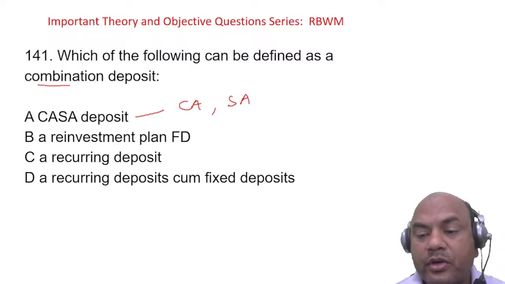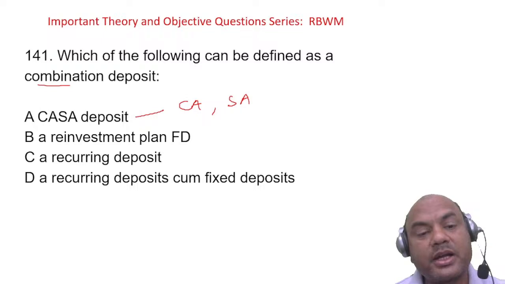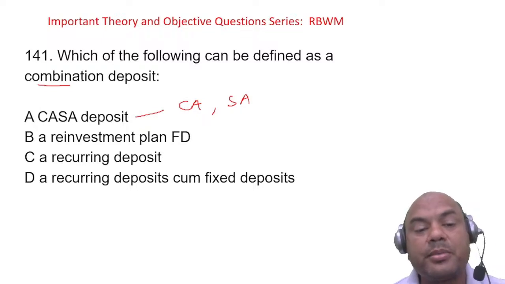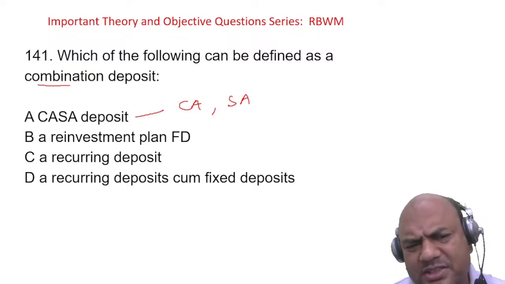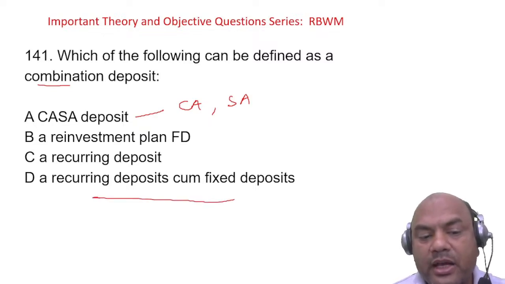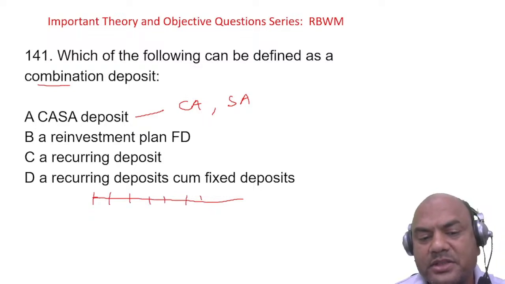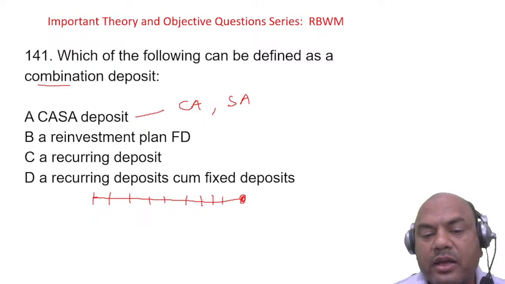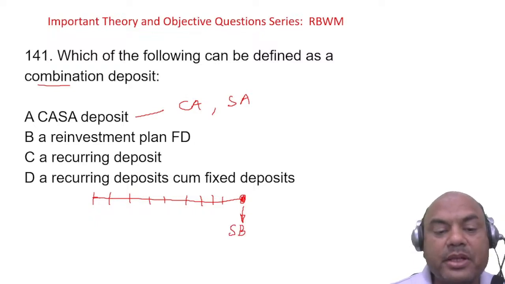So what is the exact definition of a combination deposit? A combination deposit is a deposit product that combines features of more than one deposit product. Recurring cum FD means here I go on depositing for, let's say, 11 months, and on maturity I get the full amount along with the interest. This full amount is transferred to my savings account. So that is a simple recurring deposit.